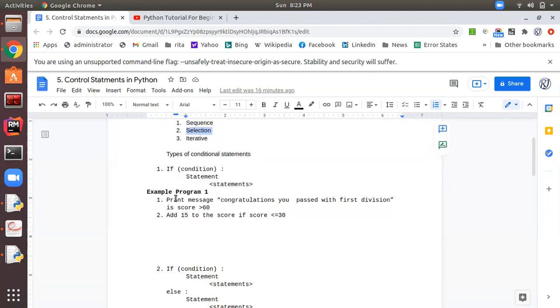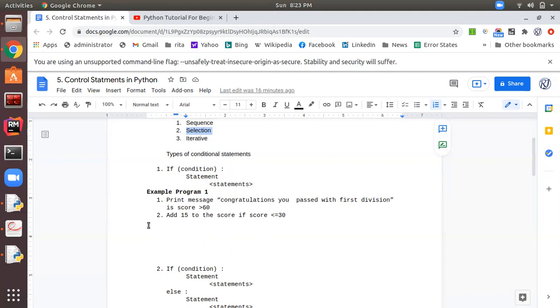So let's learn this with the help of an example. Let's suppose we have this requirement: we want to print a congratulation message for those who have passed with first division and whose score is more than 60. And another requirement: add 15 to the score if the score is less than or equal to 30. That means we want to increase the marks of this student by 15 if he hasn't passed. We can easily achieve this with the help of an if statement.